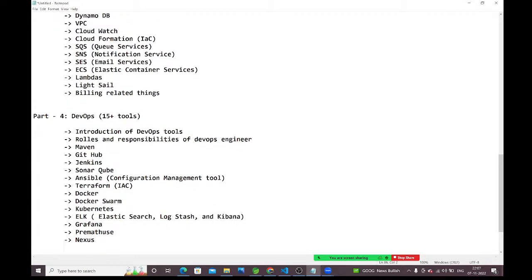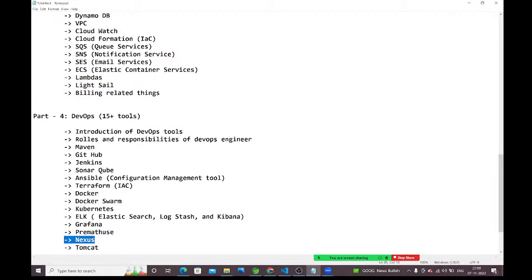Nexus, Tomcat, all these things. Nexus is a repository, guys. By using Maven, we are going to create packages. We need to store those packages in one repository. To store the packages, we are going to use the Nexus repository.